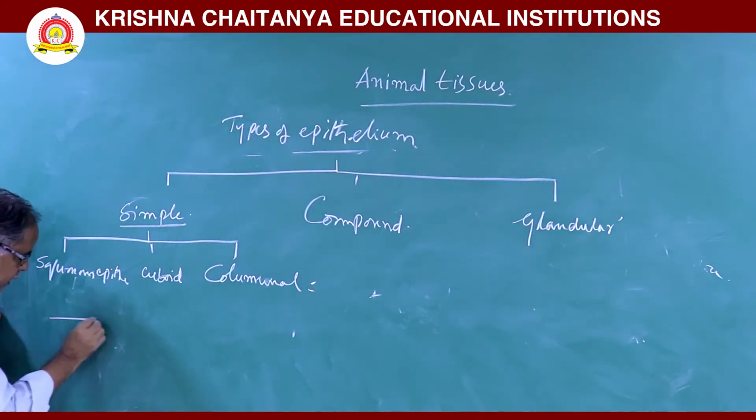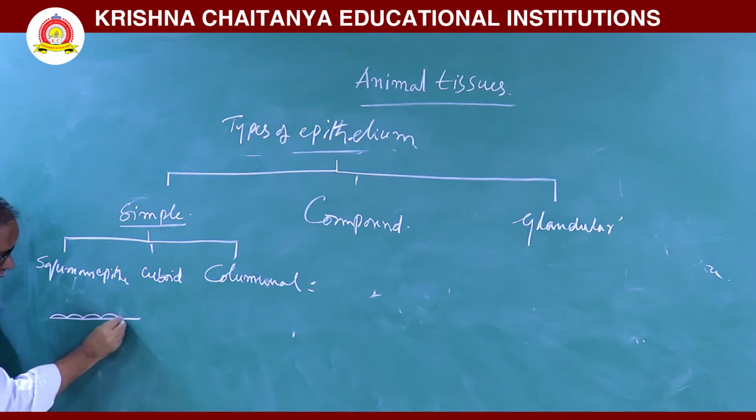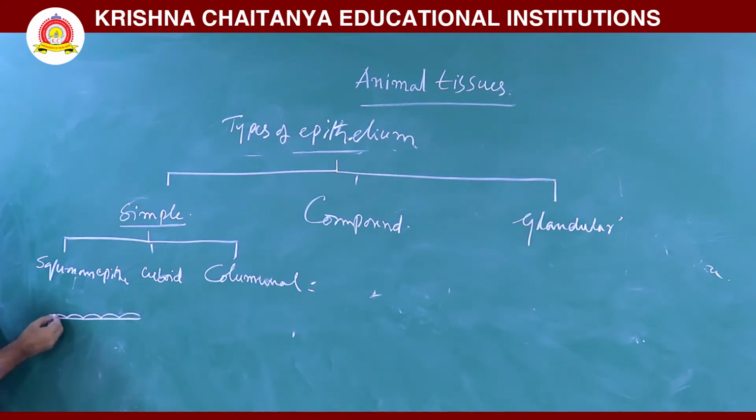In squamous epithelium, the cells are arranged in a single row on the basement membrane. These cells are flat and tile-like cells. In the center, an ovoid nucleus is there. This is the nucleus. This is the basement membrane.